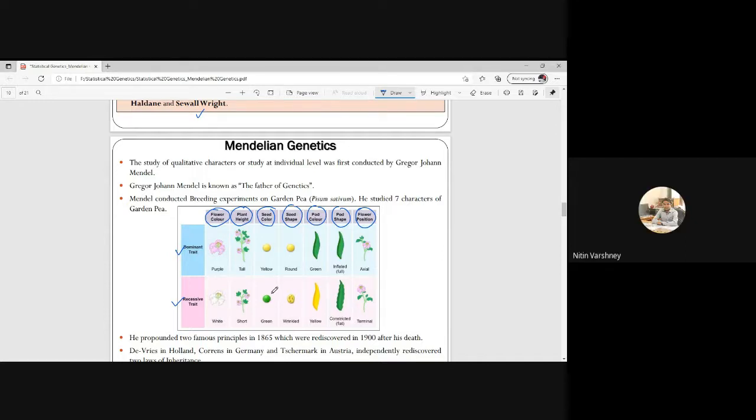Okay, so in Mendelian genetics, he studied 7 characters of the garden pea. So what are the 7 characters of the garden pea? That is flower color, plant height, seed color, seed shape, pod color, pod shape, and flower position. So the question can come that which character is not studied by Mendel. Okay, so apart from these 7, if there is an option, suppose, I can say yield, then yield is not studied by Mendel.